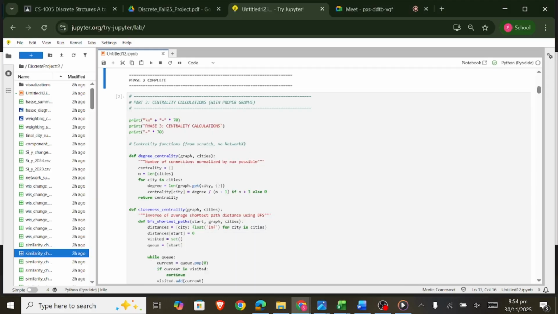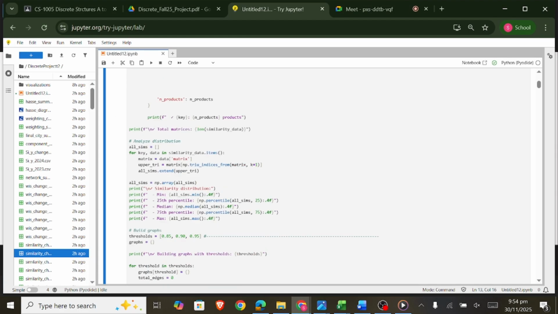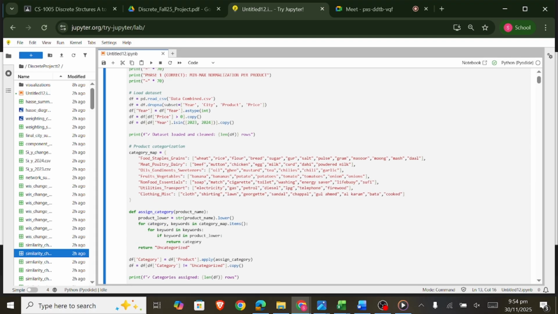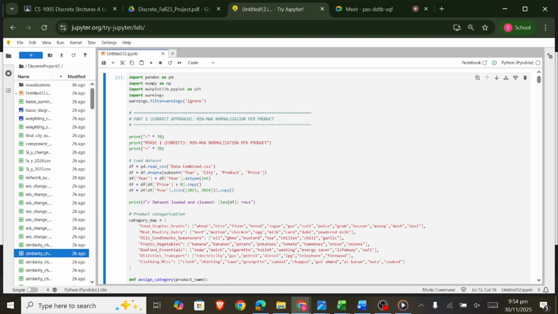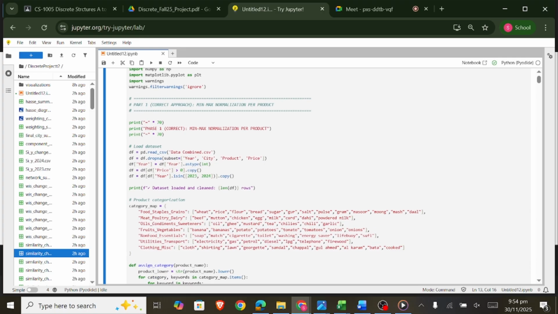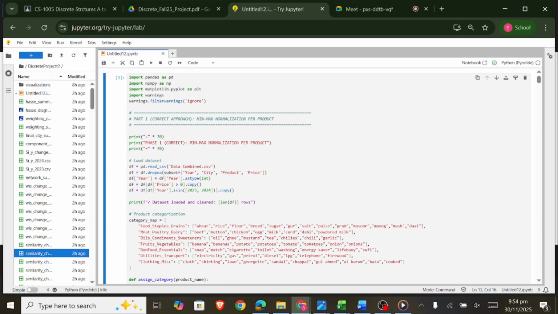So thank you, Zaid. Let me walk you through how we implemented this project. We developed our solution in 7 distinct phases using Python with NumPy, Pandas, and Matplotlib. Importantly, we implemented all algorithms from scratch, no NetworkX or specialized packages, demonstrating our true understanding of the underlying mathematics. So let's go through all the phases that we coded in this project.